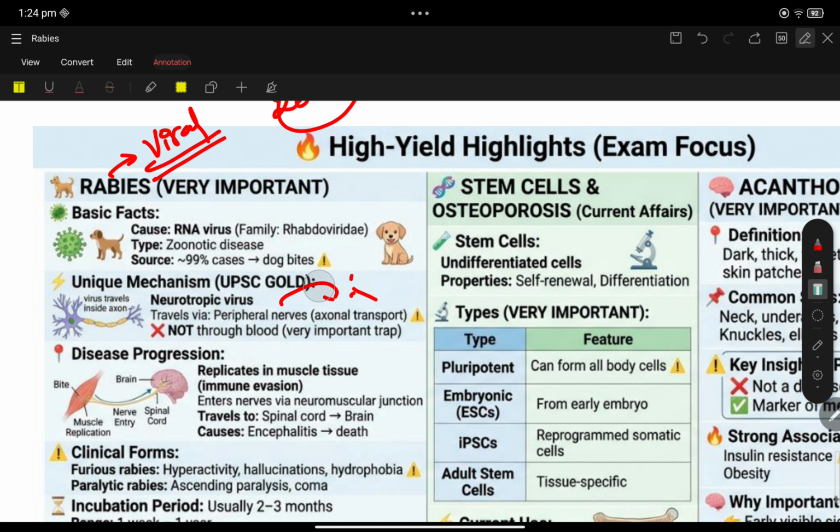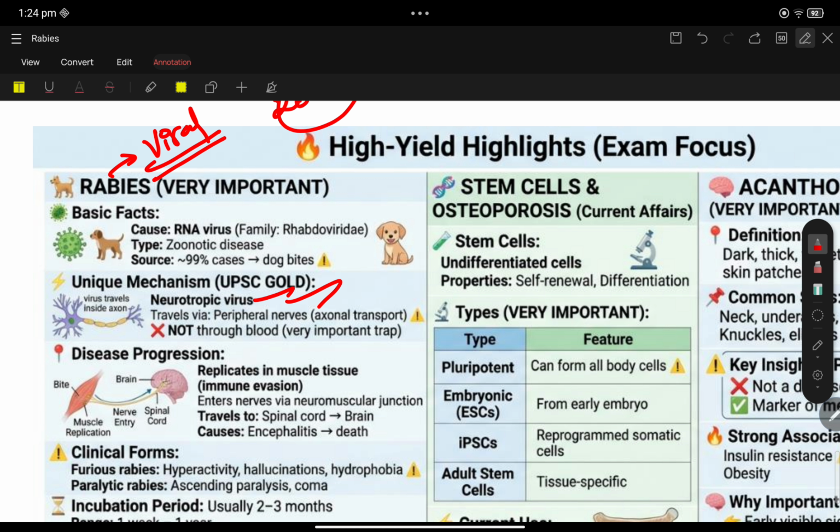Rabies virus is a neurotropic virus. It travels through peripheral nerves, not the blood.